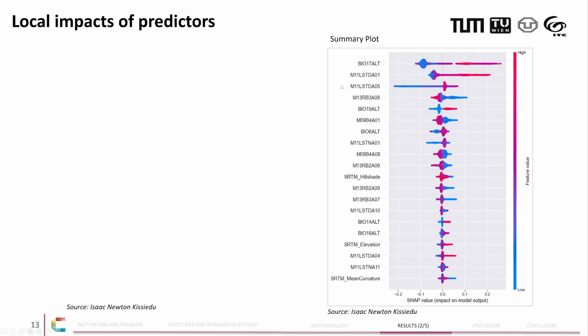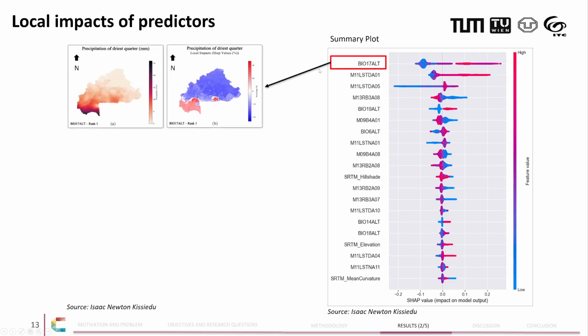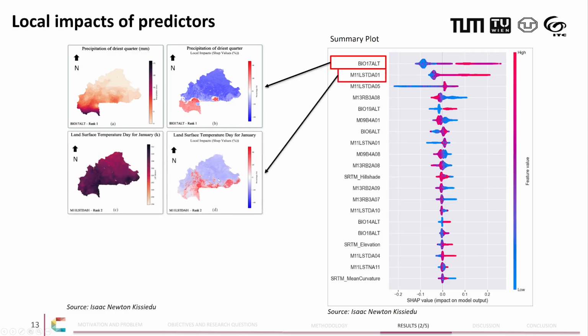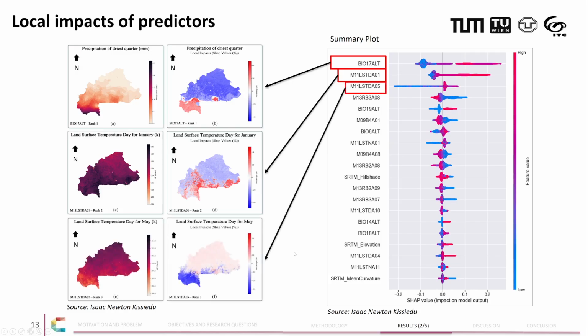So the one at the top, for example, is the most influential predictor. And here, cartography is helping us to see, for example, the blue areas are where this predictor is making decrements to the predictions, and the red areas are where it is making increments to the predictions. The map on the left-hand side is just the raw map for the variable. The same thing applies to this second map and then the third map as well.